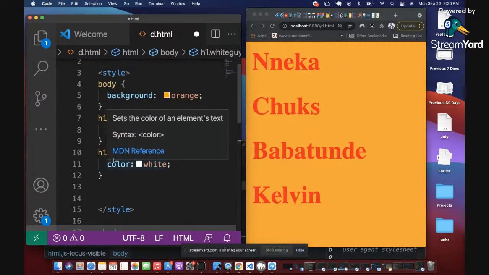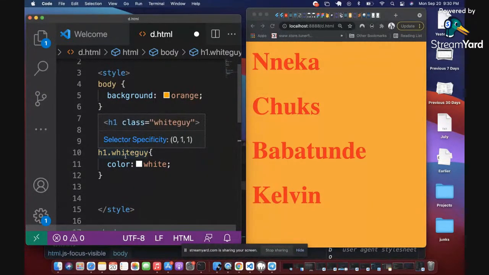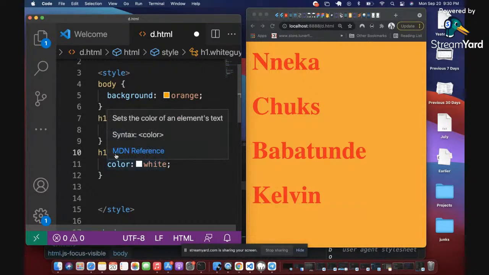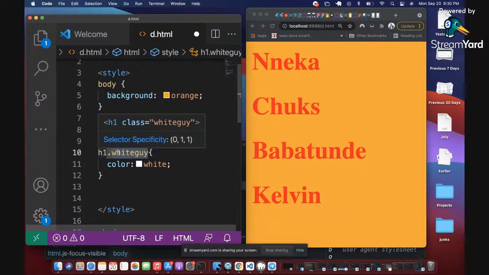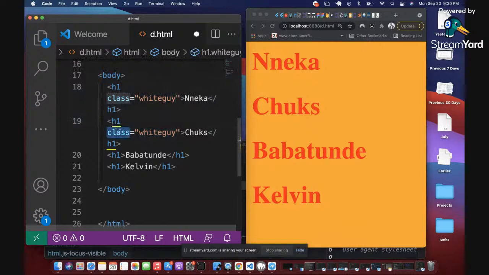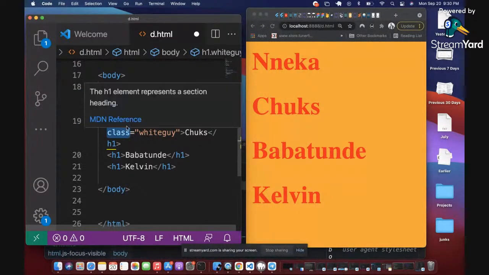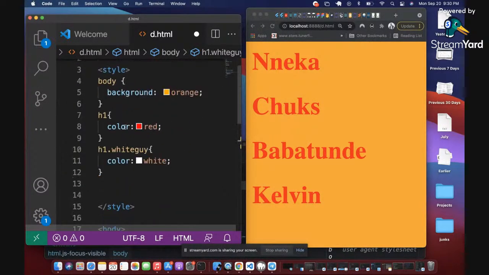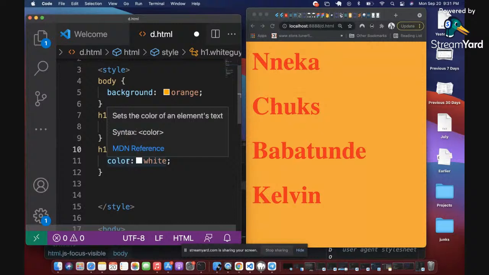But note something here. There is a dot between the H1 and the white guy, right? The dot is actually what indicates that this white guy is a class name. Let me say that again. Anytime you want to style a class in CSS, you will use a dot to represent it. If you have given a class to a particular HTML element, then within your CSS, what you will use to identify that class is a dot. So you put a dot before the class name, and then you can apply the styling.